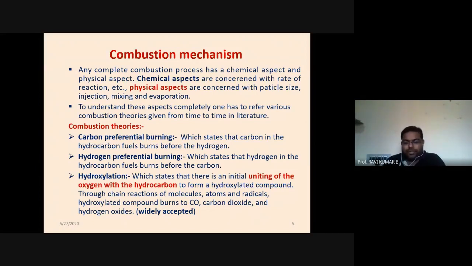So now most of the researchers actually recommend this theory, and a lot of practical exposure has been done, which shows that there is certain chemistry involved between these two constituents of the fuels. So that's why the third theory is widely acceptable compared to the earlier two theories.